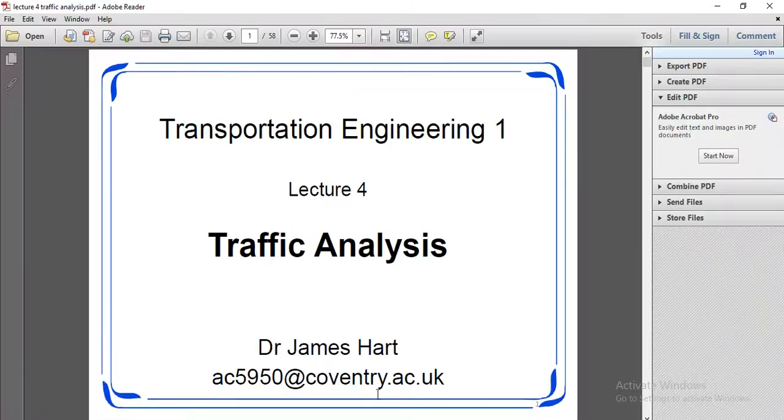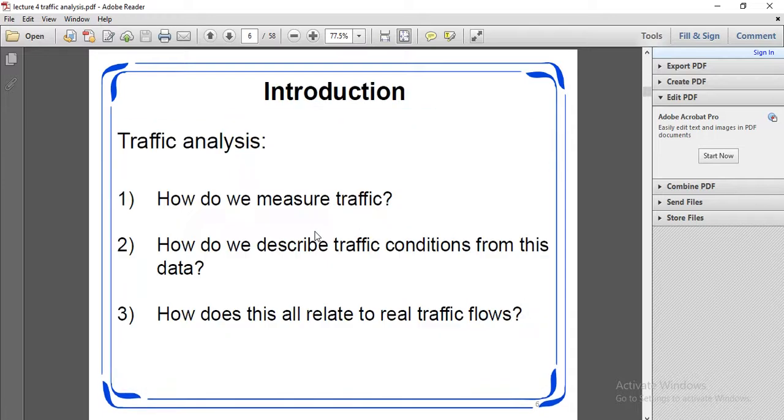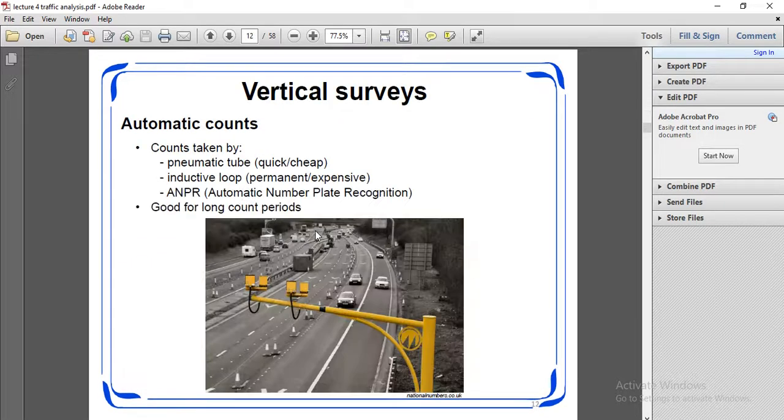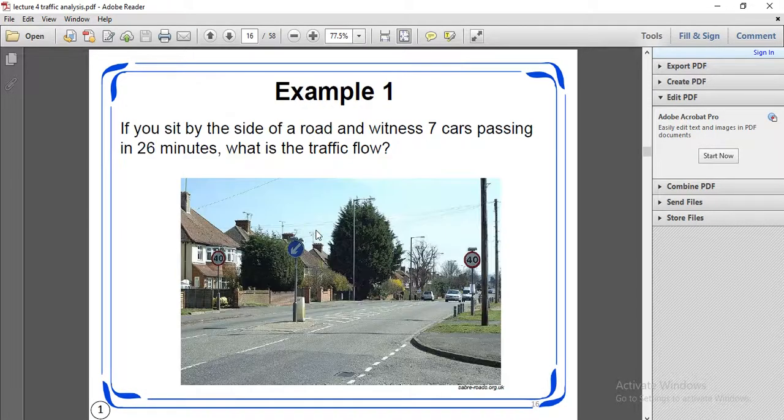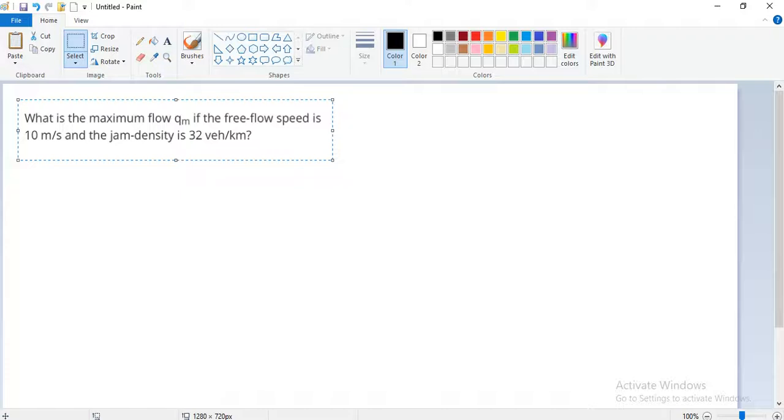To solve it, this question is not on traffic flow. Here, what is the maximum flow qm? We just need to find qm, the maximum flow.